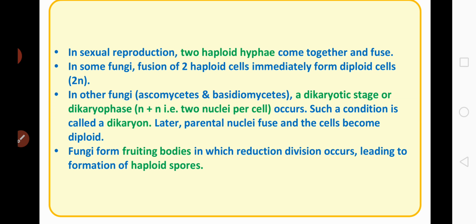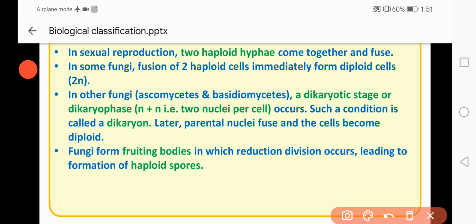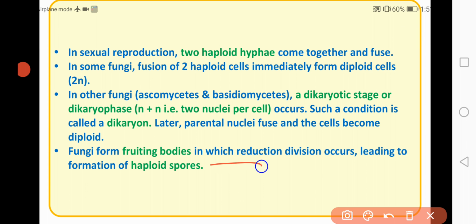So in the first case what happens? Haploid hyphae of two fungal members come together and they fuse together, so that these two fungal members are haploid in nature. Now in some fungi, the fusion of these haploid cells forms a diploid cell.